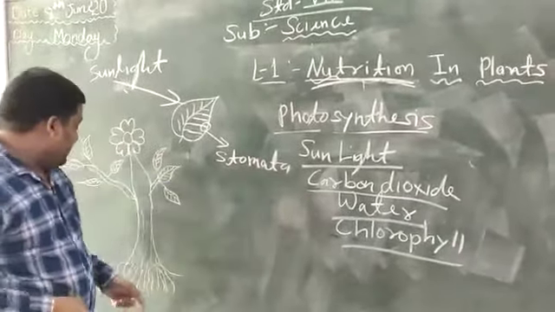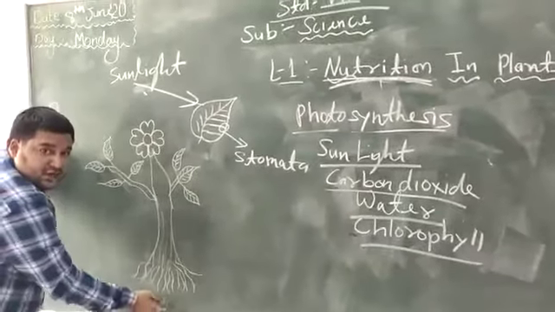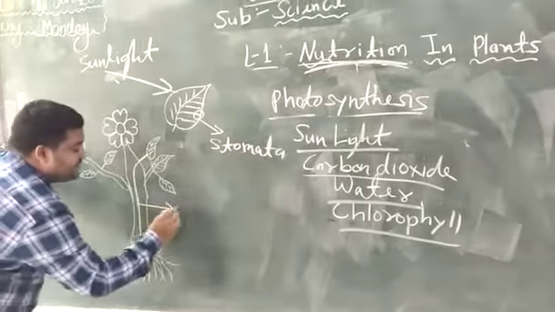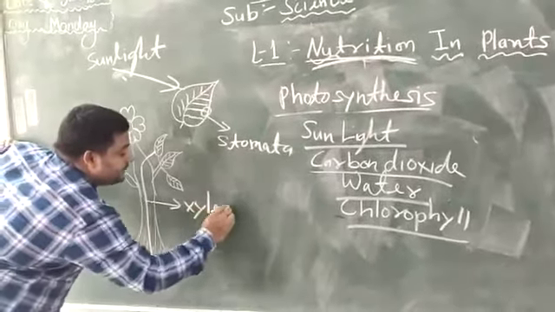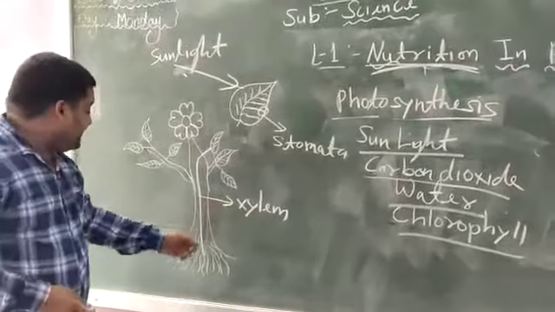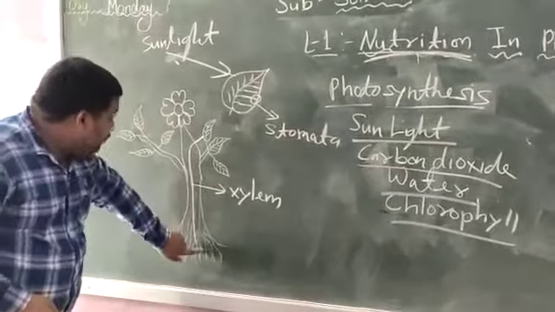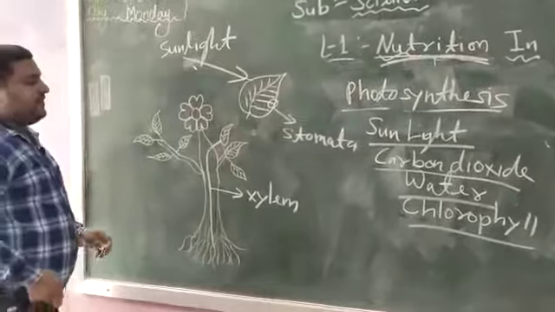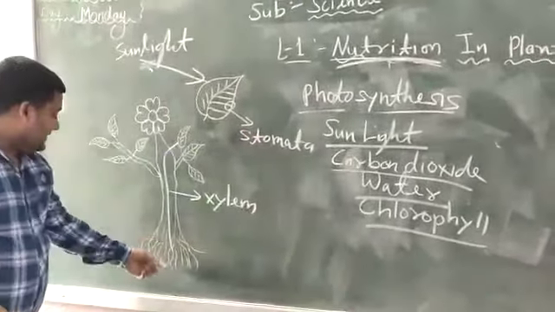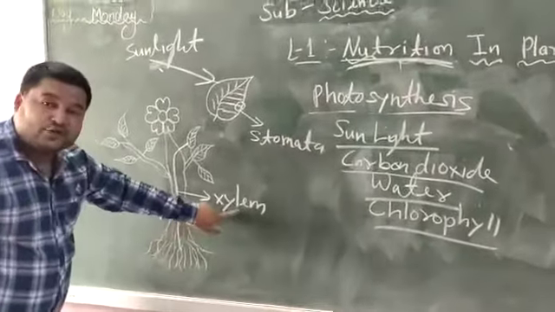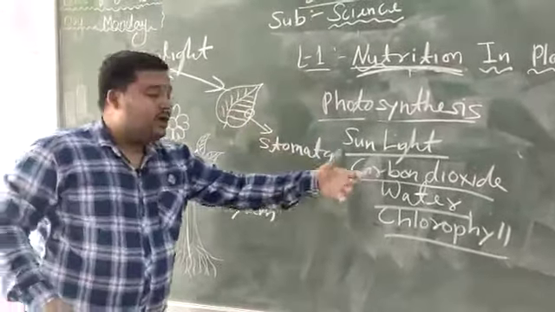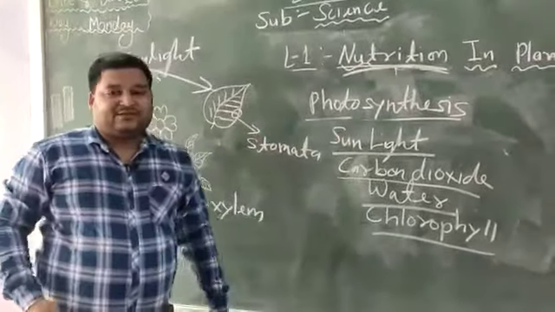And water: plants take water from the soil through the root and transport it to the leaf by a pipe-like structure called xylem. Xylem is a tube or vessel which helps in transporting water from the root to the leaf. So one by one, sunlight is captured by chlorophyll, water is absorbed by the root and transported through the xylem to the leaf, and the stomata of the leaf help in capturing carbon dioxide.